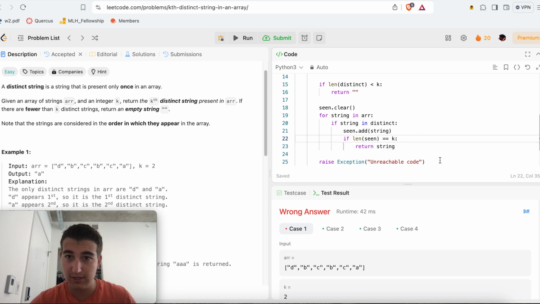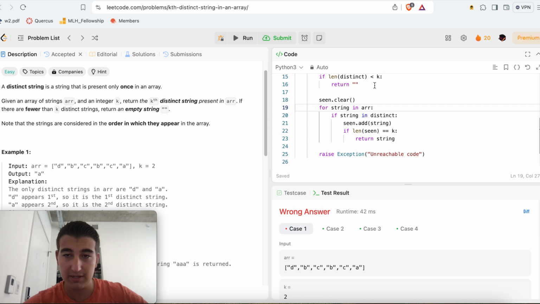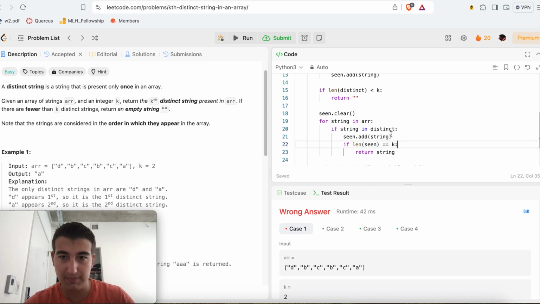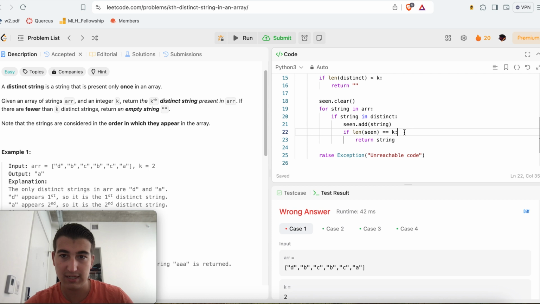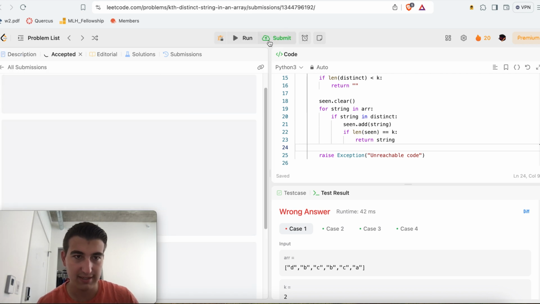That's the solution. We can press submit. Here I raise an exception, unreachable code, because this piece of code will necessarily never trigger. We know that we keep adding into seen strings that are distinct from the array, and we already covered the condition where the number of distinct strings is less than K, so one of the returns will forcefully execute. And yeah, that is essentially the entire solution.